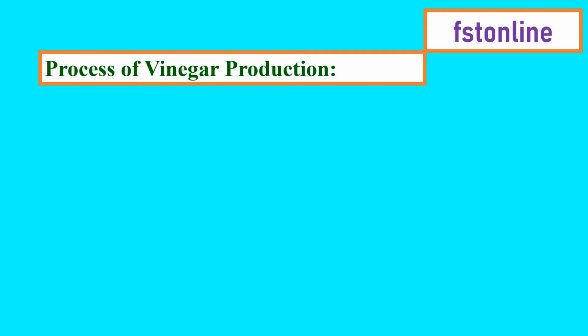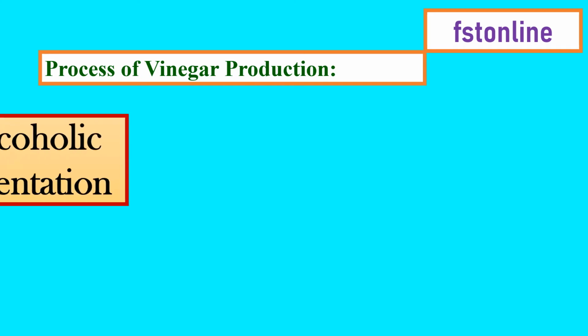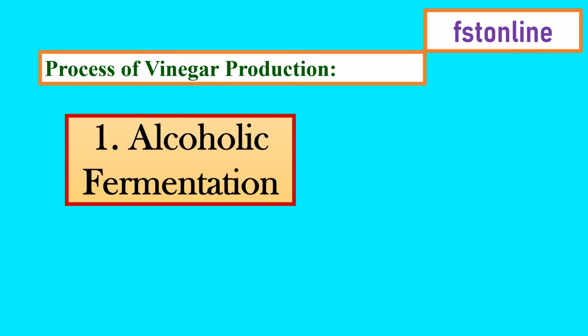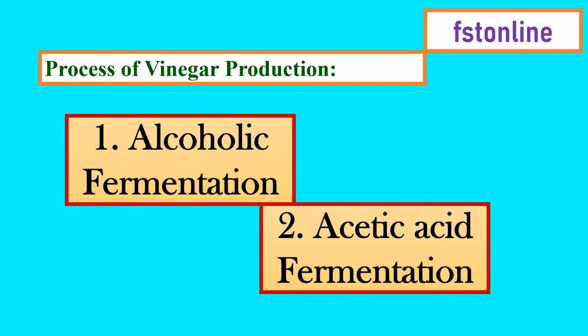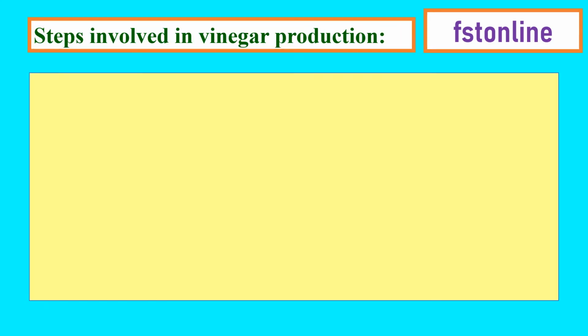The process of vinegar production is a two-step process in which the first step is alcoholic fermentation and the second step is acetic acid fermentation. It means first the alcohol is produced and then acetic acid is produced. We know that vinegar is also known as acetic acid. The first step in vinegar production is the production of alcohol, that is, alcoholic fermentation.